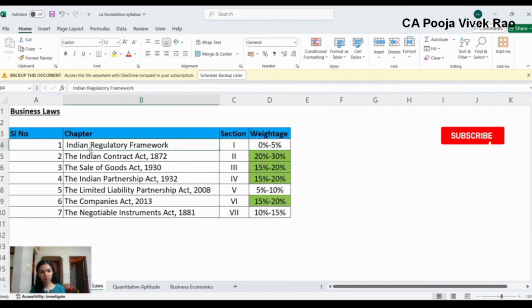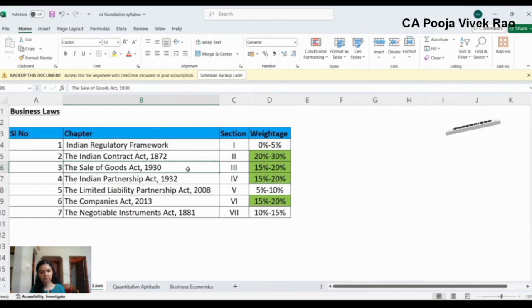Now coming to business laws, totally there are 7 chapters. Out of this, first you can study Indian regulatory framework. This is the basic concept. And after that, out of the remaining chapters, you can see that the Indian Contract Act has been allocated the highest percentage of weight, that is 20 to 30%. So next you can study that.